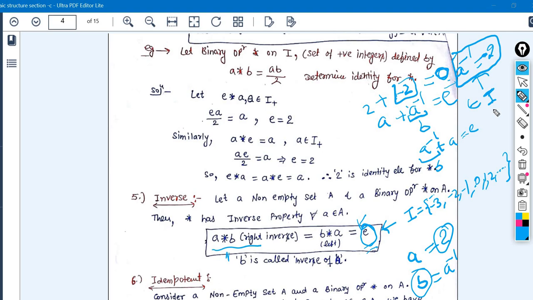What does it mean? We have taken the example for the set of integers. It is satisfying the previous property, the identity property, and also the inverse property. For which operator? The plus operator, the addition operator. The same thing you can check for multiplication, division, and any operator you can apply on the set of integers, the set of natural numbers, or the set of rational numbers. Any set you can take, but it should be non-empty. It could be finite or infinite, and any operator you can apply on that particular set. With the combination of set and operator, you will get the algebraic structure.